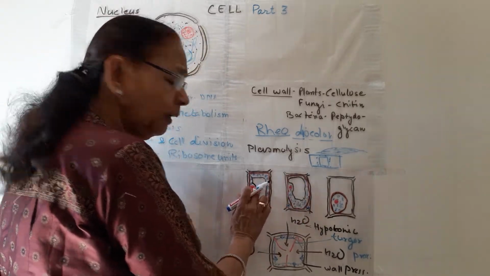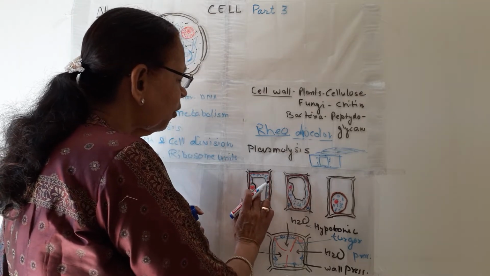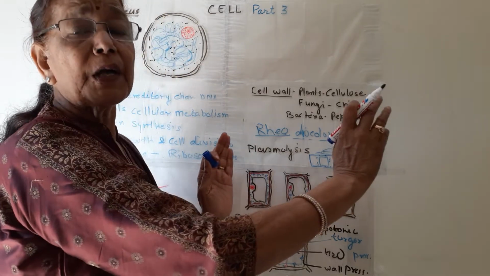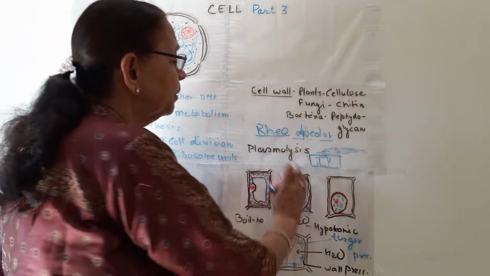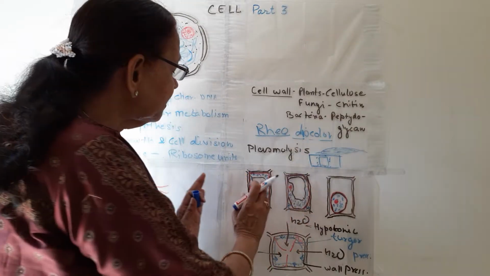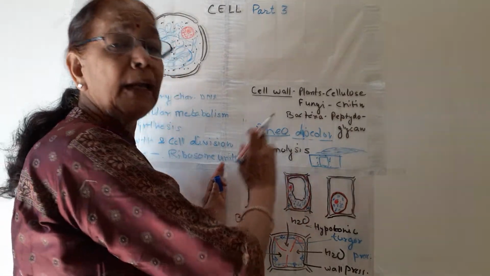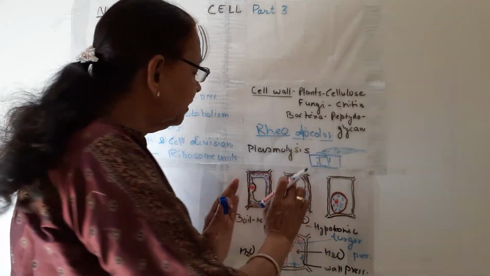This is the vacuole. It has cell sap, and the water from the cell sap or vacuole comes out of the cell by osmosis, because the outer solution is concentrated. So osmosis takes place, the water from the cell comes out, and the protoplasm starts shrinking.